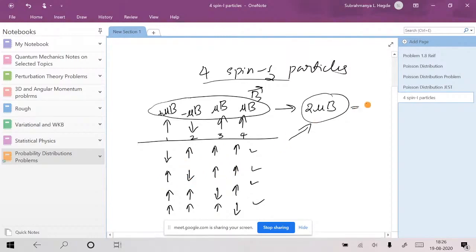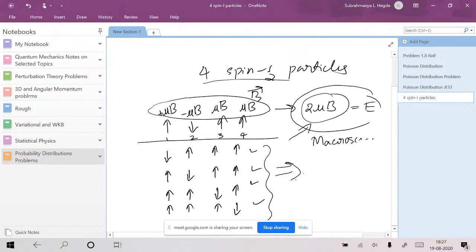We call this the total energy of the system. Each possibility will give the same total energy. We usually call this total energy a macroscopic property. Suppose all these spin-half particles result in some magnetization that you can observe macroscopically, isn't it? Again, that magnetization depends on total energy and all. So that is a macroscopic property.